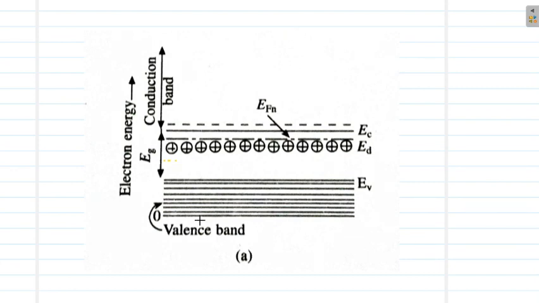So here you can see the energy levels of an n-type semiconductor. Here it is the valence band. Above we have the conduction band, and near to the conduction band an additional donor level is being created when it is doped. And where will be the position of the Fermi level? It will be at the middle of the donor level and the conduction band. So the Fermi level will be near to the conduction band in an n-type semiconductor.